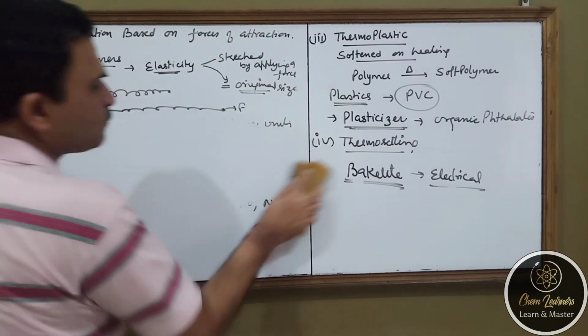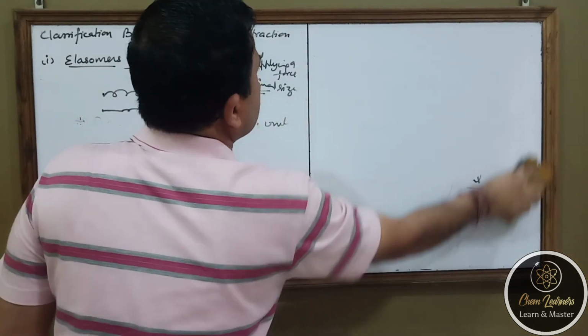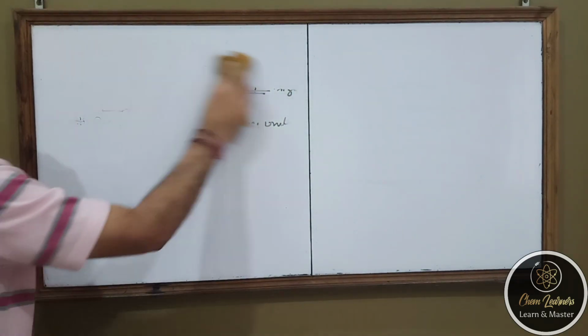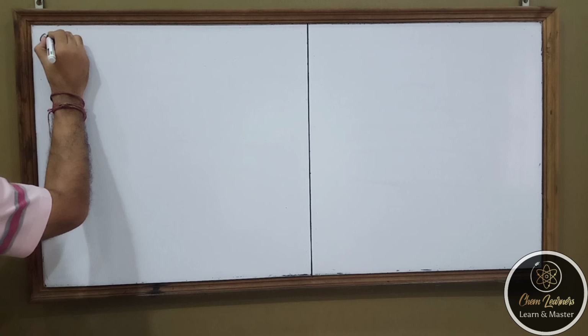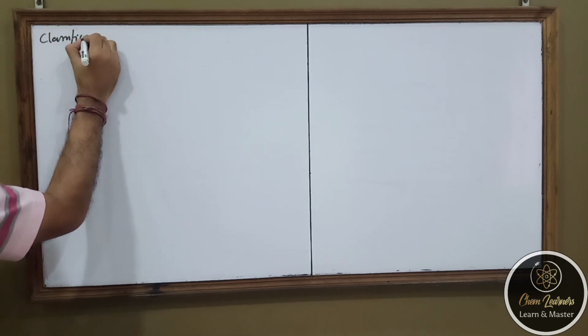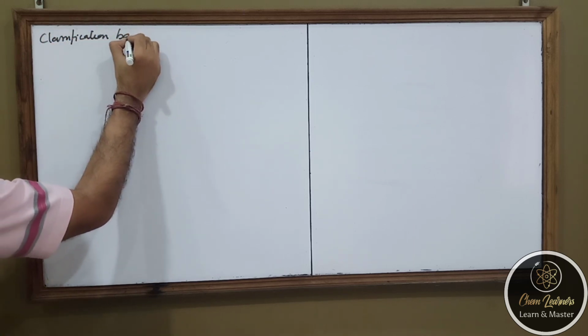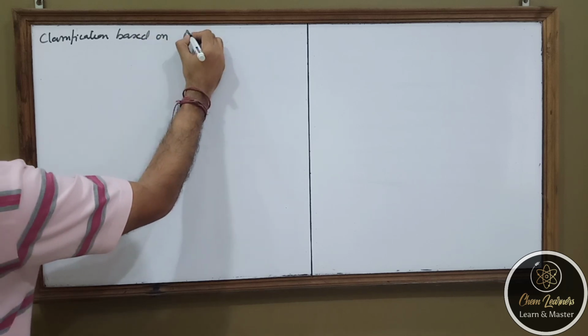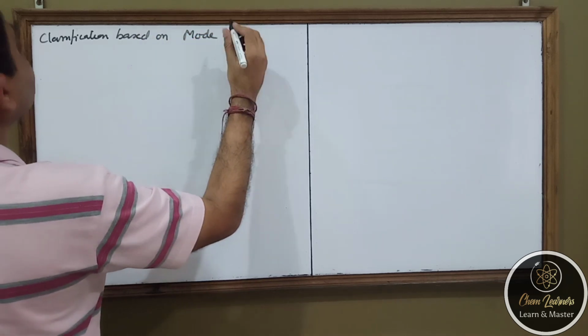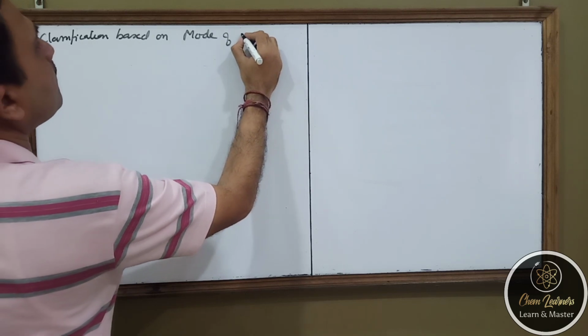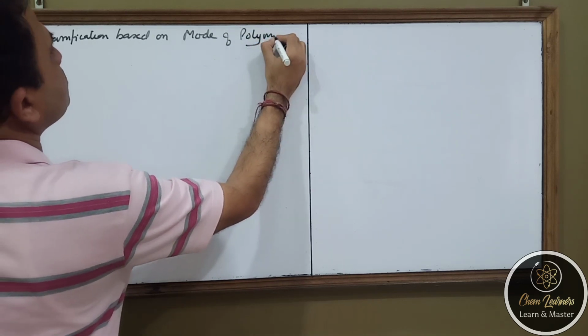Now the last way of classification of polymers is the type of process by which they are made. Classification based on mode of polymerization.